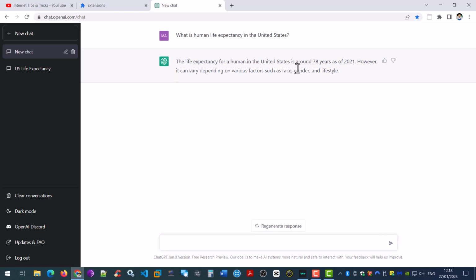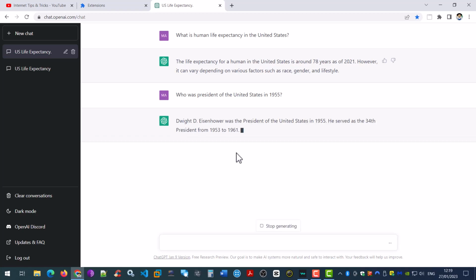We see here we get a concise and quick answer. The life expectancy for a human in the United States is around 78 years as of 2021. However, it can vary depending on various factors such as race, gender, and lifestyle. Let's ask it another question. This time, who was the President of the United States in 1955? It took a while, however, we see here we get a concise and accurate answer.